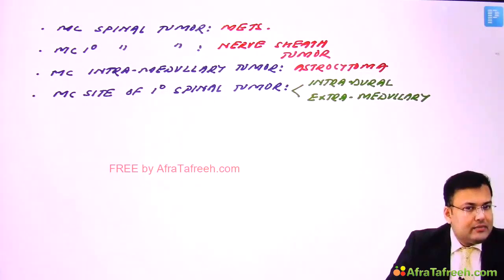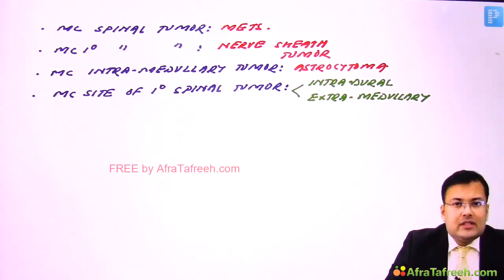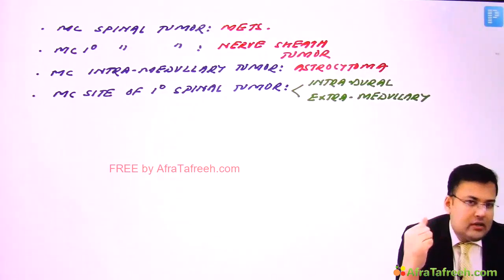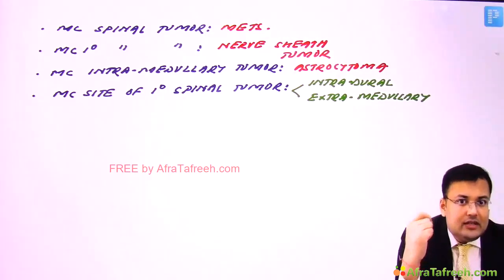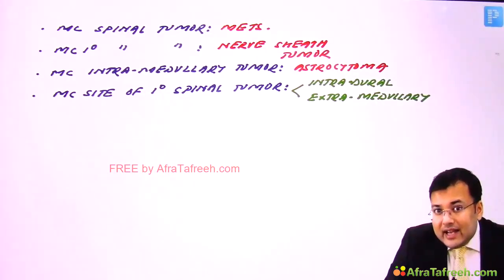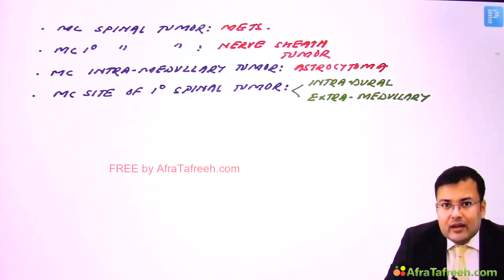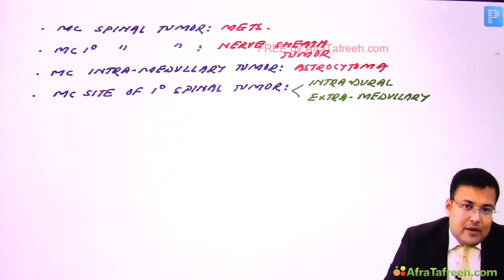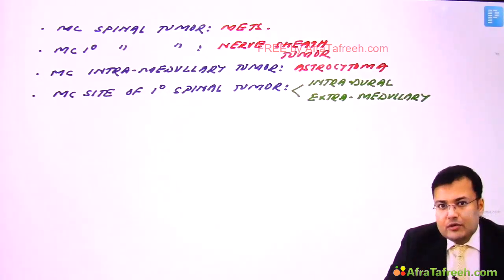Means what are the signs and symptoms, how we are going to diagnose it, and what is the general pattern of treatment or management. Okay, so if anybody has a brain tumor, there are three cardinal symptoms. What are the three cardinal symptoms? First, these patients have seizures. Second, these patients have headache. Why is there headache? Because there is increased intracranial tension, and this headache is generally severe in the morning and it increases after straining. And apart from headache, these patients have nausea and vomiting also.